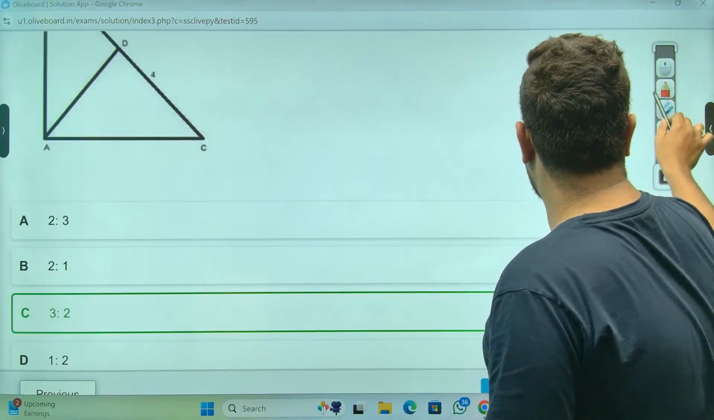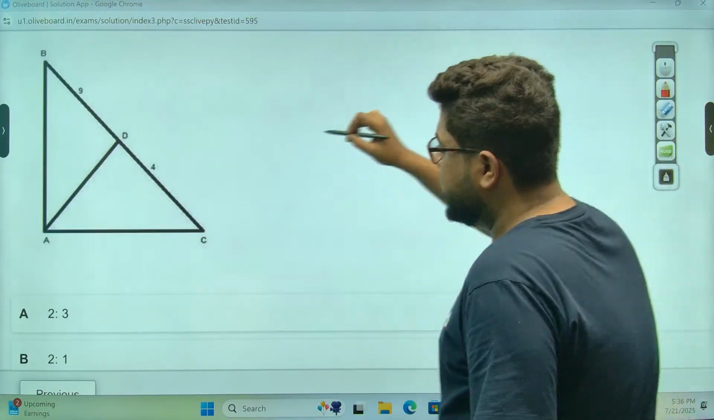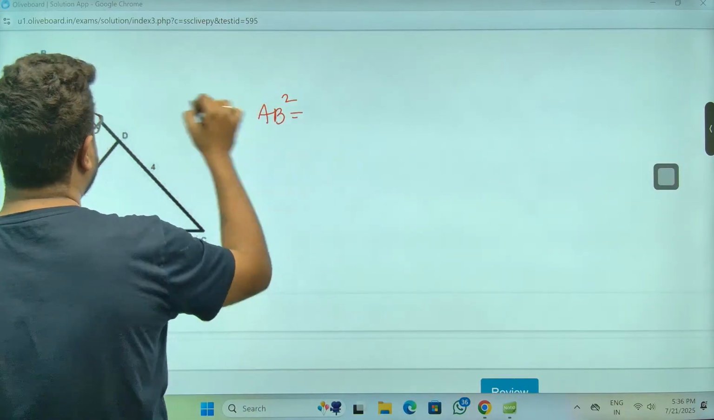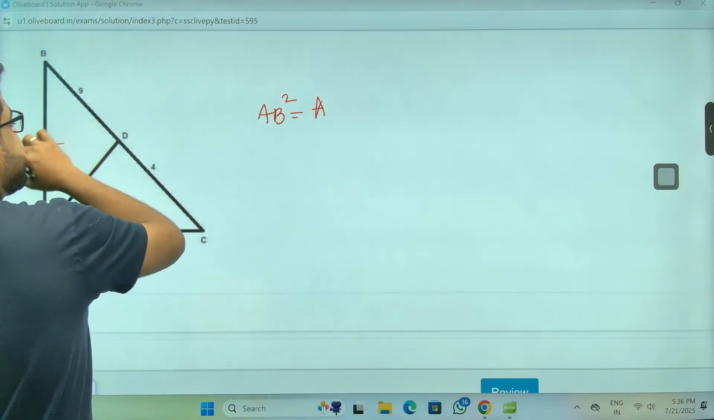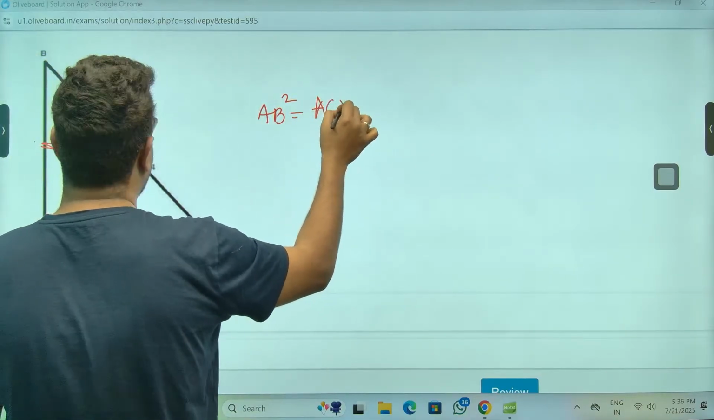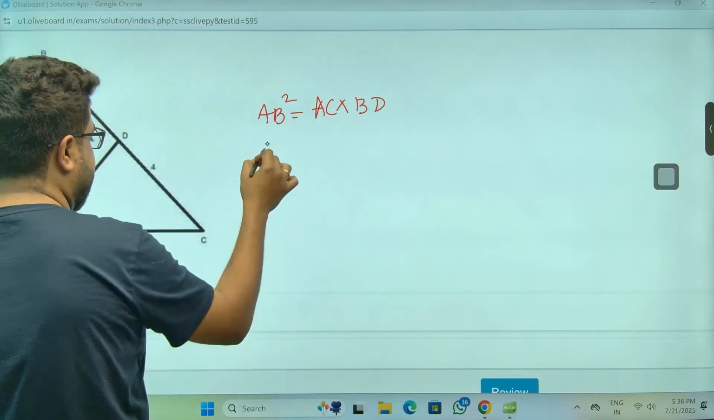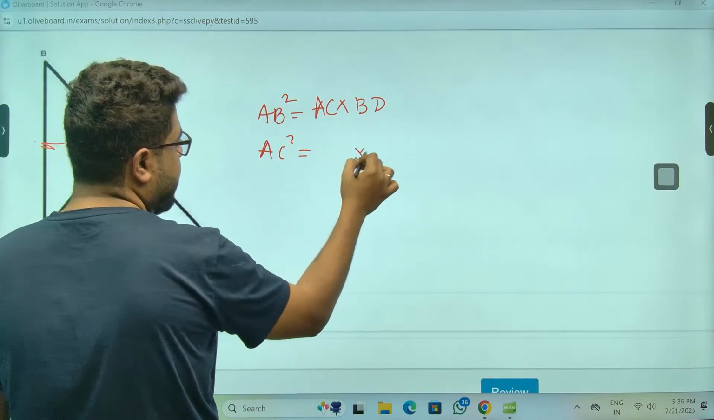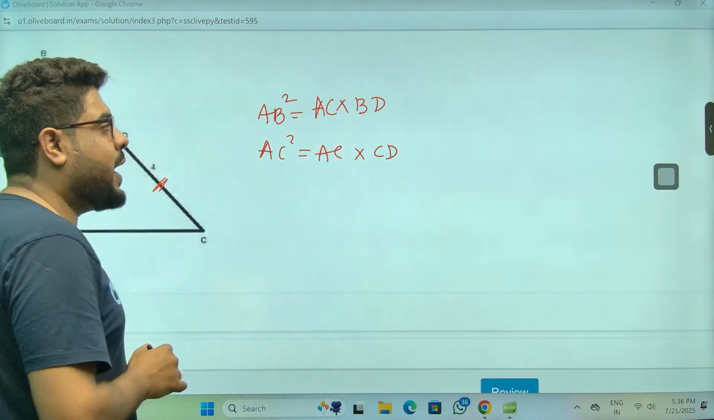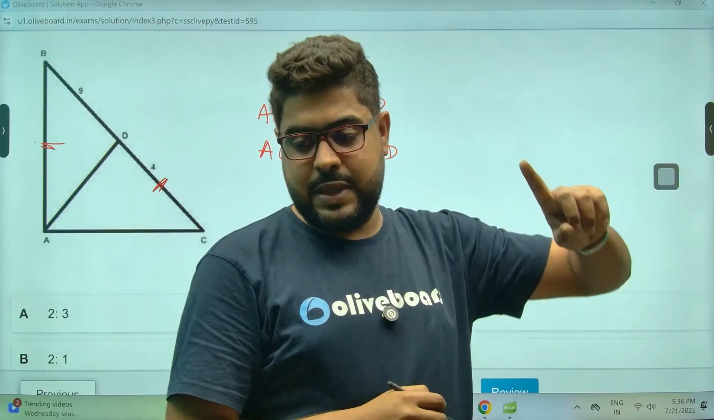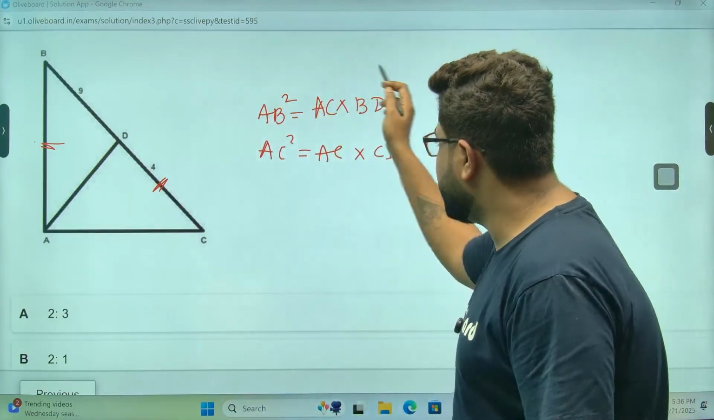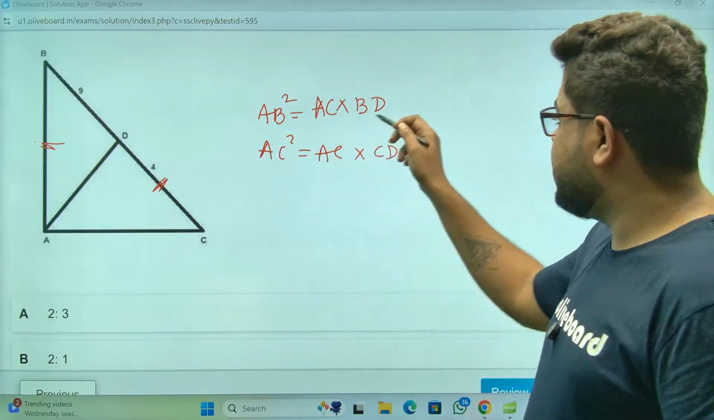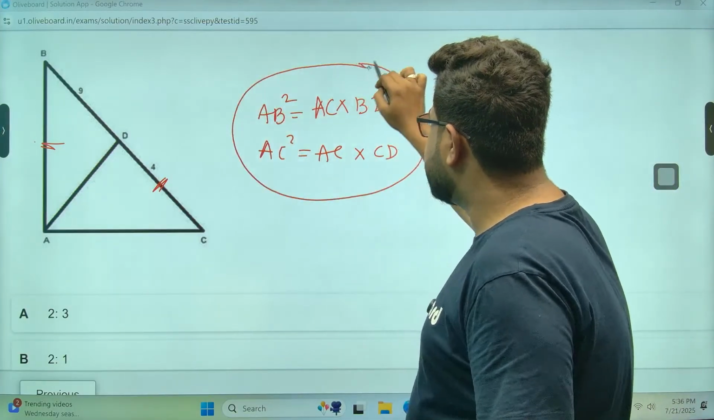देखो, again I told you this thing, why this happens. AB square, याद है मैंने बताया था, AB square is AC into BD if I'm taking this side. And AC square will be CD into AC. Why this happens? This is the Pythagoras theorem; I have shown you the proof using Thales, how to go from Thales to Pythagoras. This is the intermediate step, actually the penultimate step.